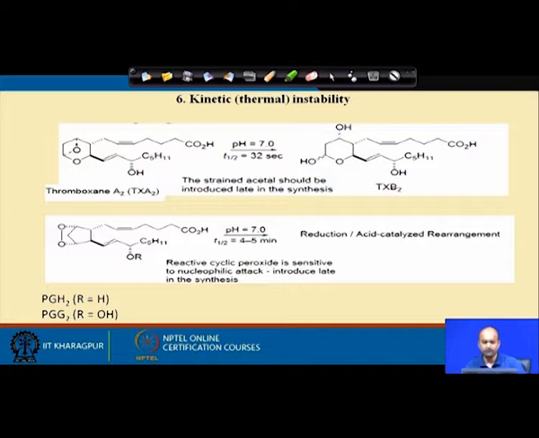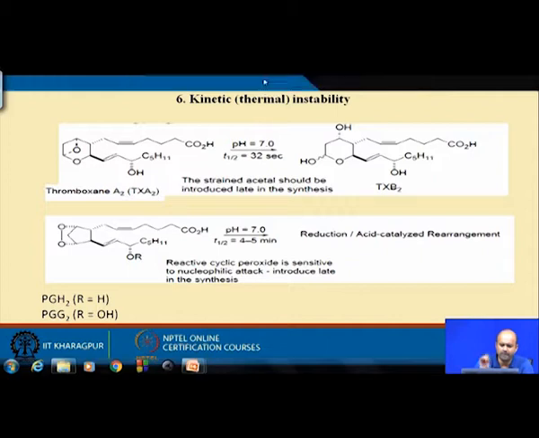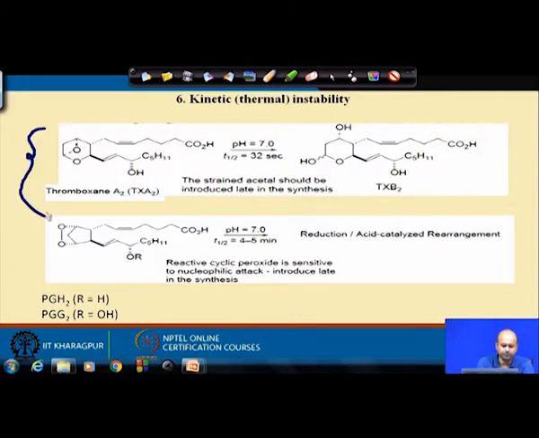The sixth point we said is kinetic instability. Many of the target molecules are sometimes not very kinetically stable under the reaction conditions. Say, for example, if you have a natural product called thromboxane, it has an oxetane group, a four-membered oxygen-containing ring, as well as an extra oxygen, which is basically an acetal or ketal. Now, if you put it in a neutral condition, pH 7, this compound instantaneously decomposes or opens up the acetal ring. The half-life is only 32 seconds.